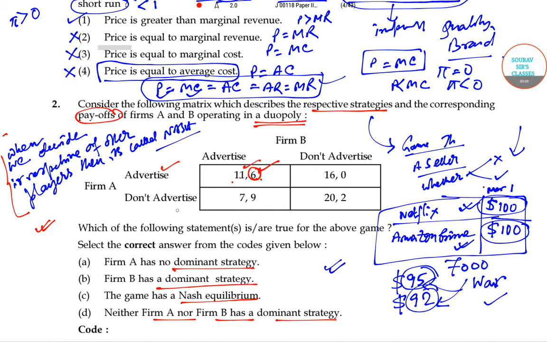In the second case, don't advertise is the relatively better case, because there he is getting more profit. So there are two parts: advertise and don't advertise. Keeping the right part fixed, if we consider the left two, then 11 is greater than 7, but 16 is greater than 20. So in this case first is advertise, second is no advertisement. Ultimately this doesn't lead to a direct game solution. So here there is no Nash.